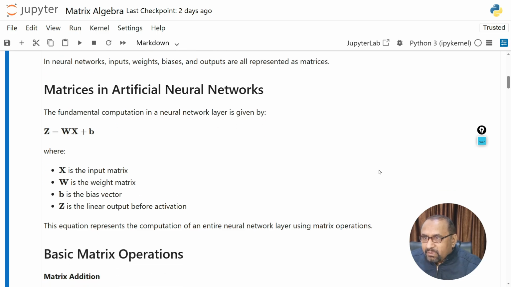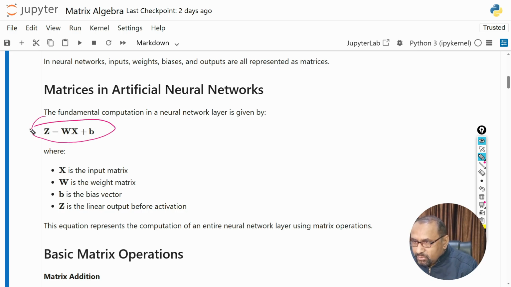Matrices in artificial neural networks: the fundamental computation in neural network layers is given by this equation, Z equals Wx plus B. X is the input matrix, W is the weight matrix, B is the bias vector, and Z is the linear output before activation. This function is required when we train or establish the model.